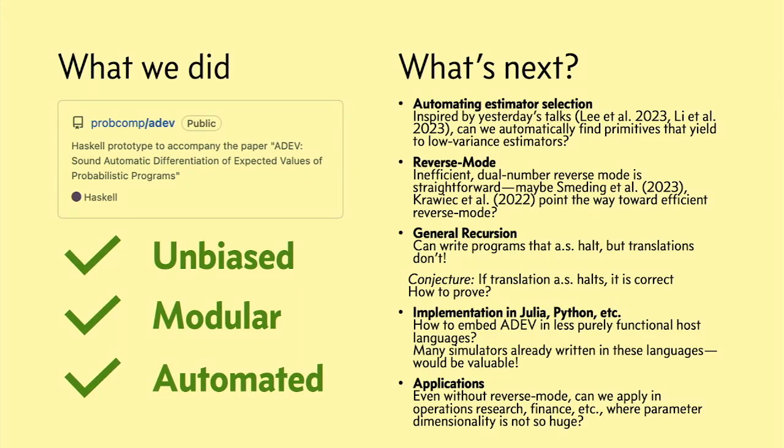In this talk, we've presented a natural extension of forward mode AD to handle expressive probabilistic programs. Using ADEV, users can automate away the thorny, error-prone task of constructing and implementing unbiased derivative estimators for each new objective function, extending the benefits of AD to a broader class of important programs. And ADEV's modular architecture means that users can easily experiment with a variety of derivative estimators just by changing primitives in their programs to explore different trade-offs in terms of variance and speed.